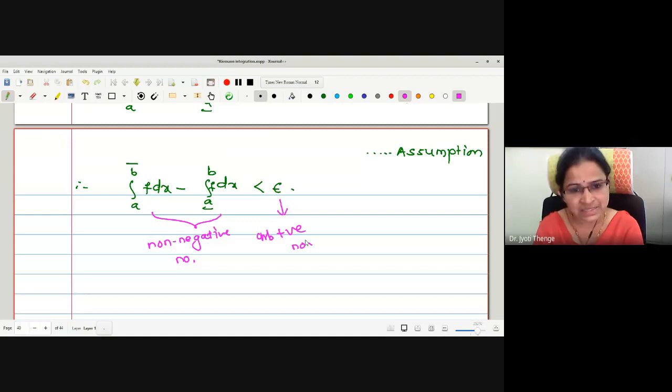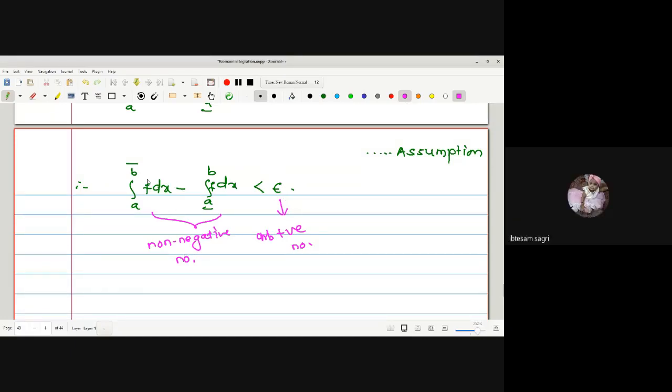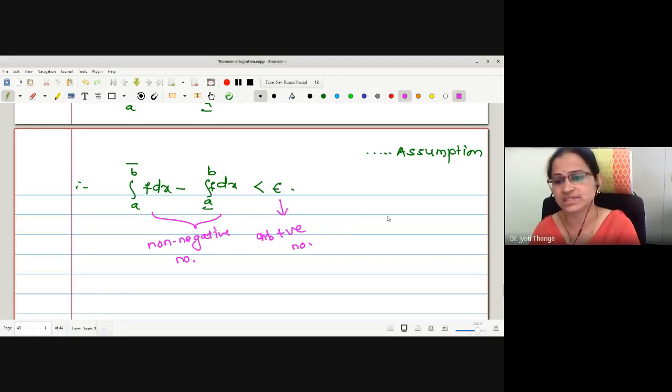Then what is the possibility of the left hand side? We want an arbitrary non-negative number less than every positive number. What is the possibility? 0. Yes, it is 0 exactly. See here, this is 0 and these are my non-negative terms. Now what we want?